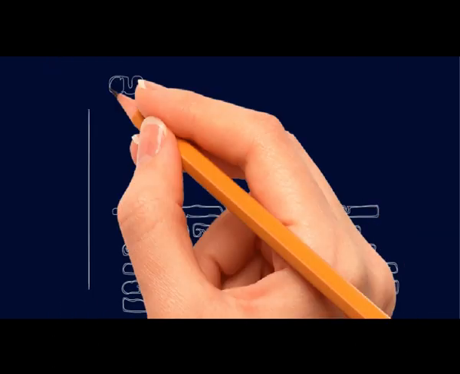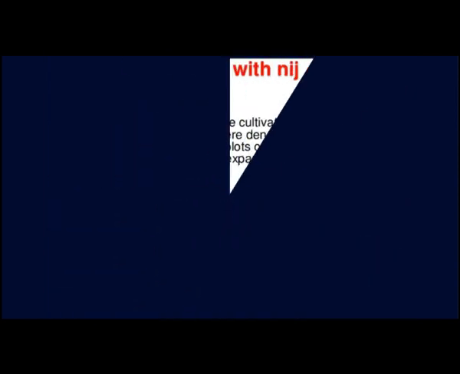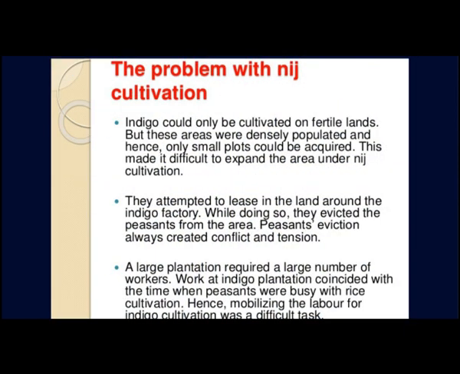So what was the problem with the Nij cultivation? The problem with Nij cultivation can be grouped under three heads: the land, the labor and the farming aids. Land related problems. Indigo cultivation required highly fertile lands and to make them commercially viable, it was important to cultivate it on compact and larger land holdings. As the areas were already densely populated, only small scattered plots could be acquired.